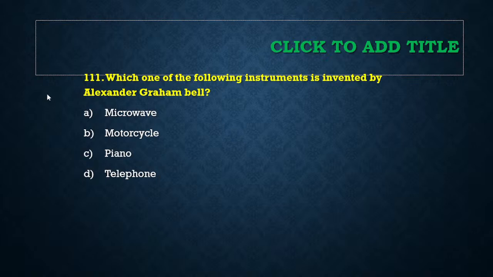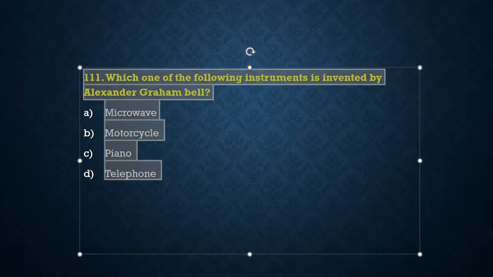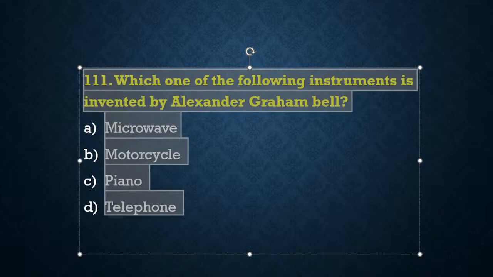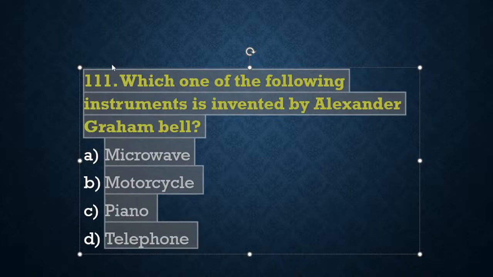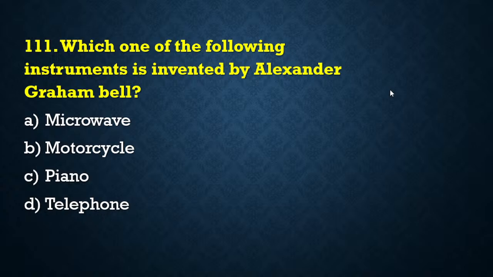The next question: which among the following instruments was developed and invented by Alexander Graham Bell? Which instrument was invented by Alexander Graham Bell? Microwave, motorcycle, piano, and telephone.